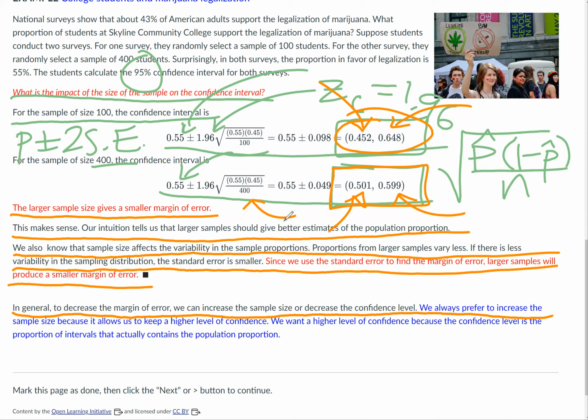We always prefer to increase the sample size because it allows us to keep a higher level of confidence. We didn't have to decrease to 90% confidence in order to get a smaller margin of error. We want a higher level of confidence because the confidence level is the proportion of intervals that actually contain the population proportion.